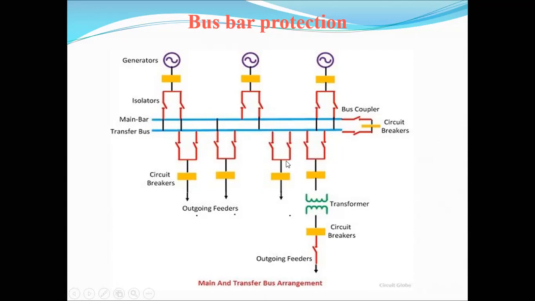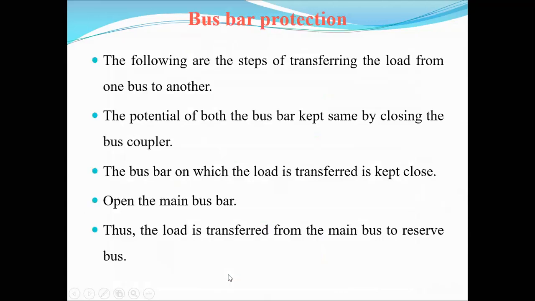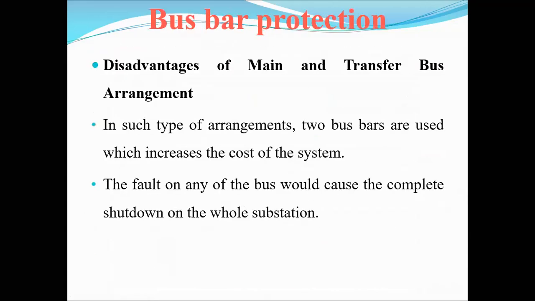Therefore, the continuity of the supply is disturbed in this case. That is the major drawback in the case of main and transfer bus bar systems. In this class we discussed the single bus bar